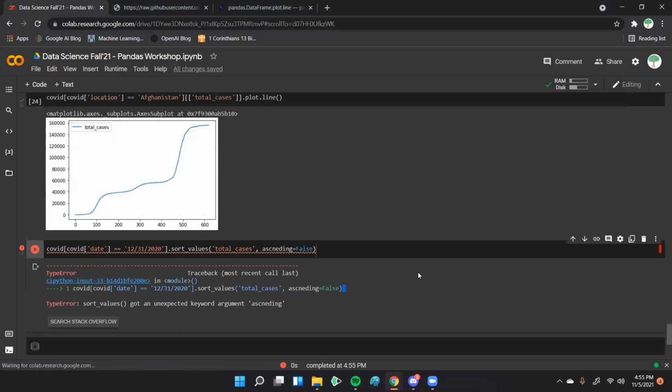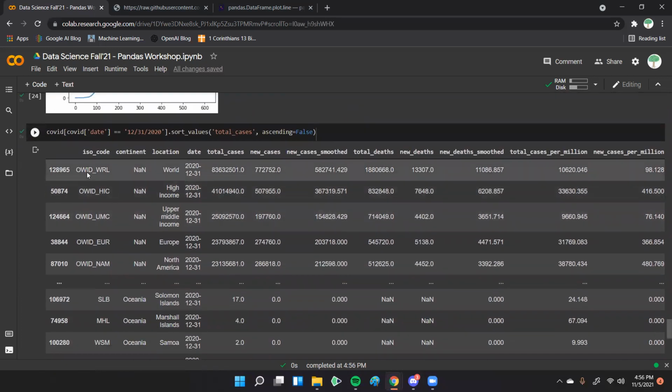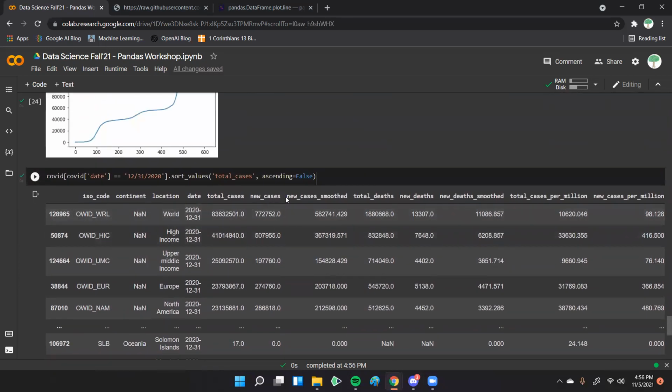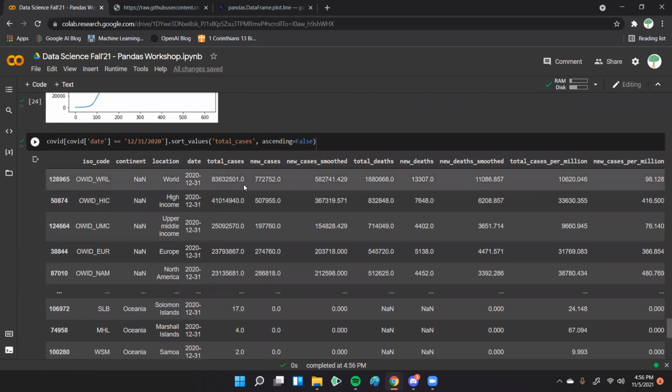Let's get that right there. And actually, I think it's ascending false. So now we can see the top total cases. And interestingly, they have these global values that they're summing in. So this is not exactly what we wanted.